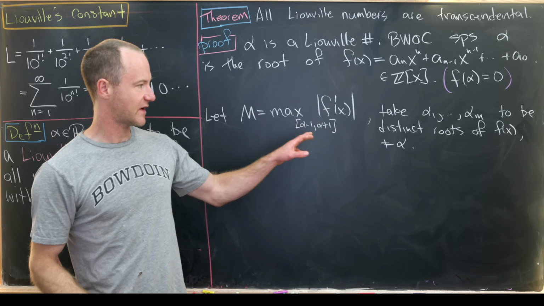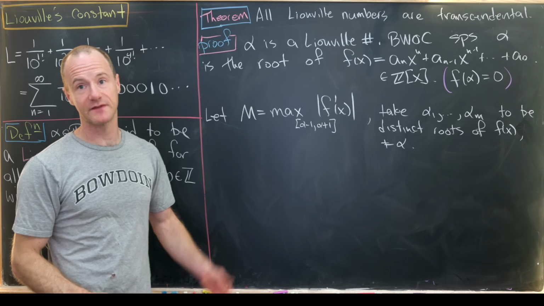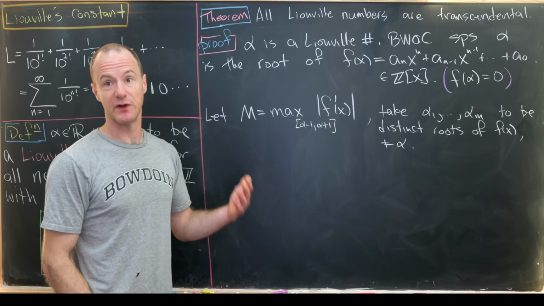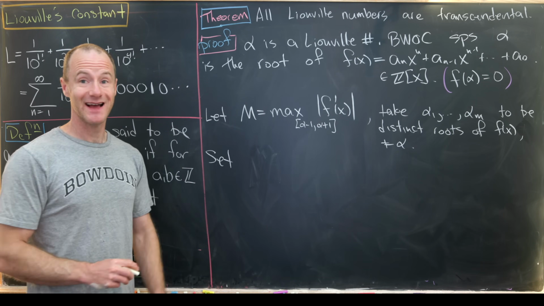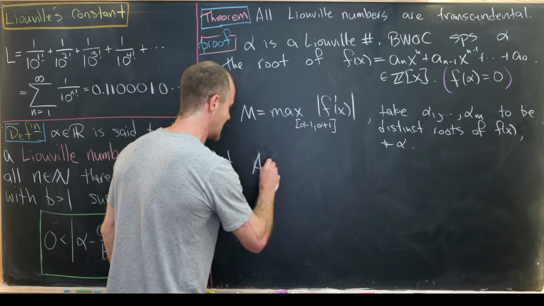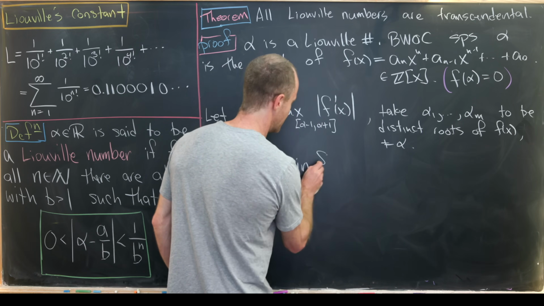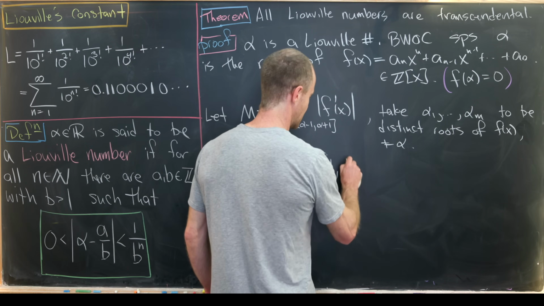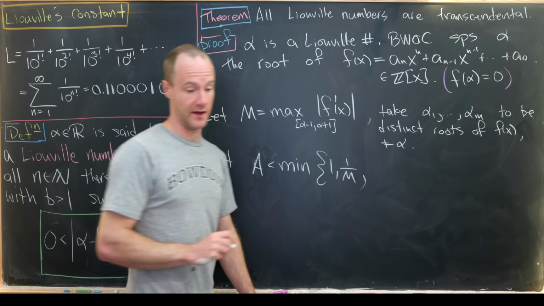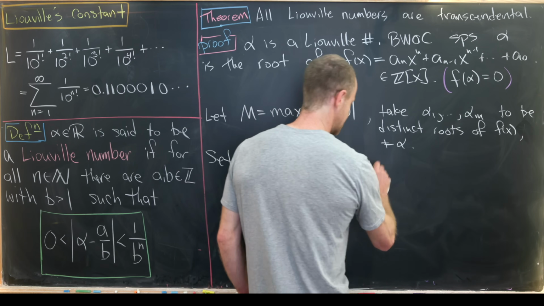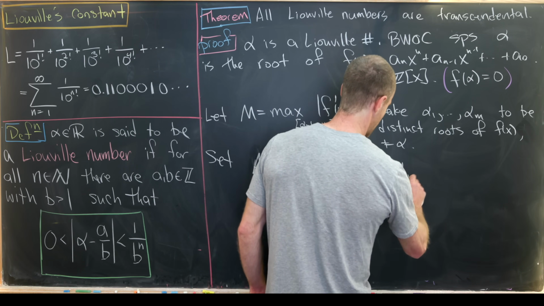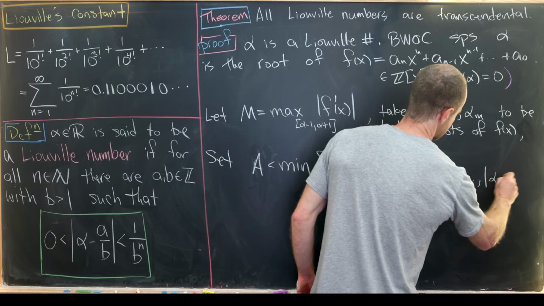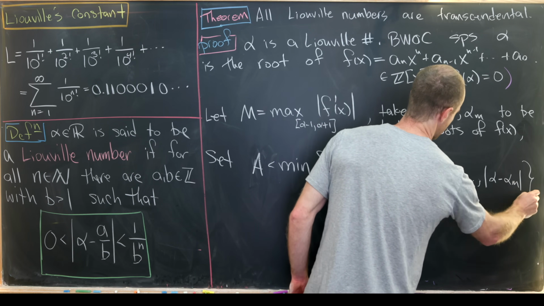So we know that f of x has a root of alpha, but it might have some more roots. So let's say that those are the other roots, but those are all different. So next, let's take the number a to be less than the minimum of the numbers from the following set. So we've got the number 1 over m, and then the distance between alpha and alpha 1, the distance between alpha and alpha 2, all the way up to the distance between alpha and alpha m.